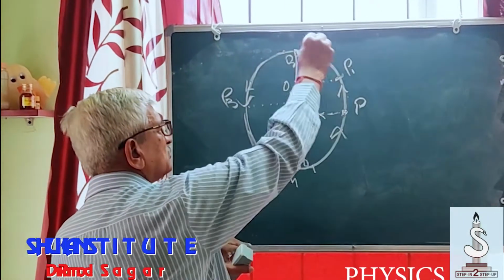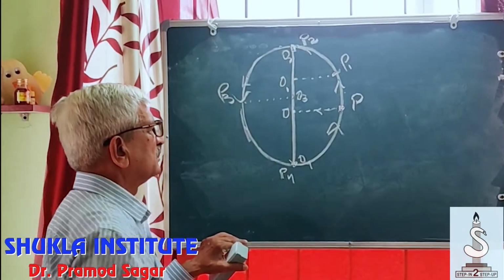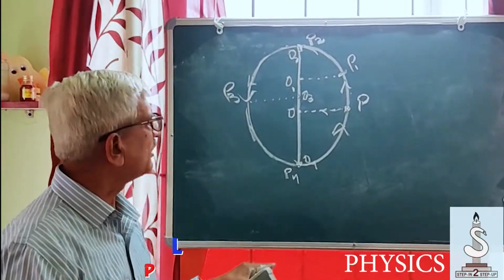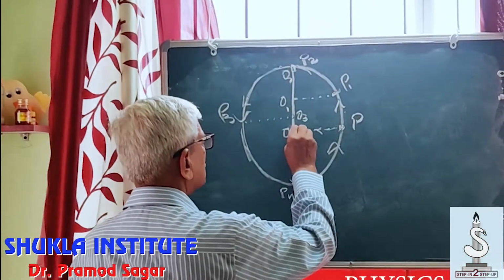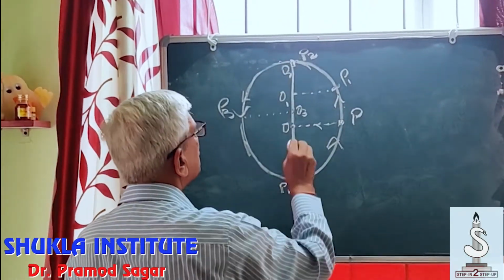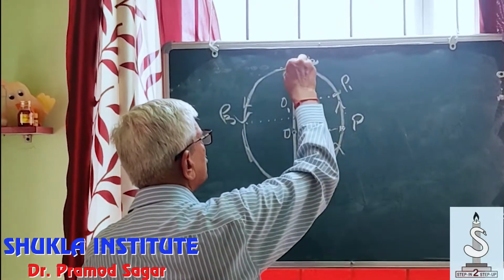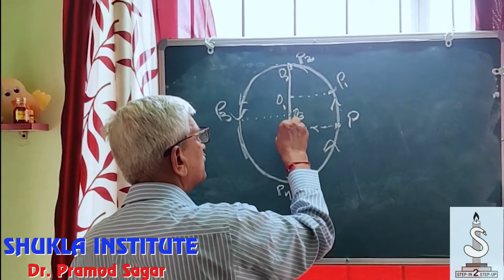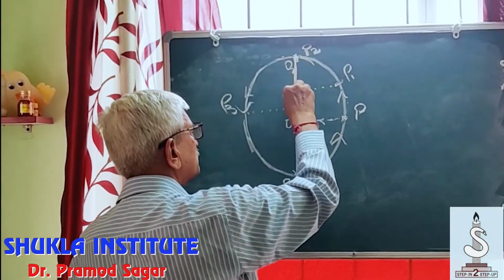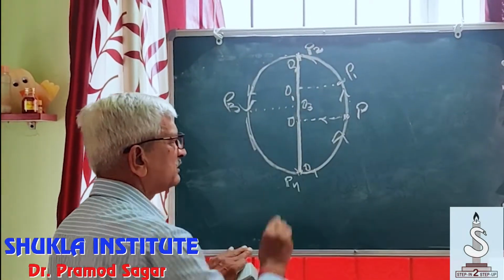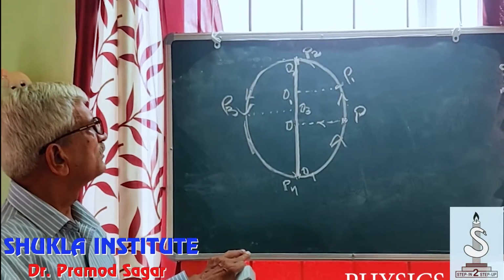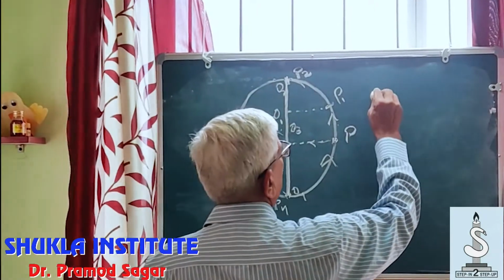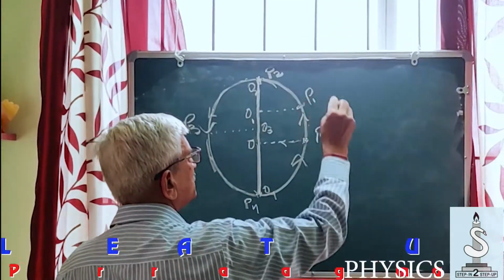And although the particle has completed one revolution in the circle form, the point of projection on the diameter moves from O to O2, then to O4 and back to O. So the projected point is moving along the diameter O1, O2, O4, O2. So the particle is in the circle, and the projected point moves along the diameter.